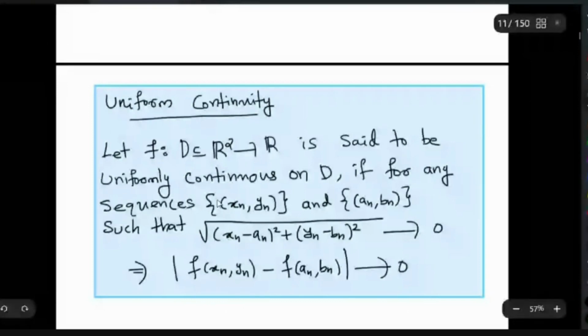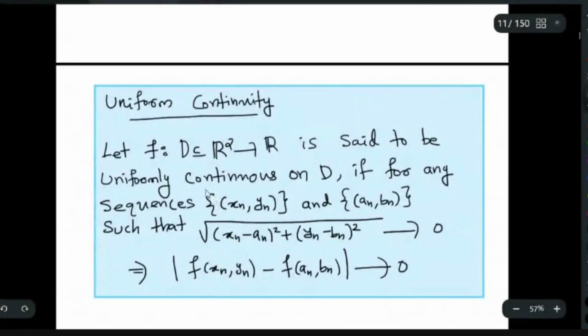We say f from D, a subset of R2, to R is said to be uniformly continuous on D if for any sequences (xn, yn) and (an, bn) such that the norm, the Euclidean distance, converges to 0, implies that the modulus of f of (xn, yn) minus f of (an, bn) converges to 0.